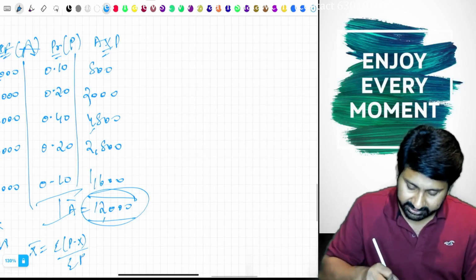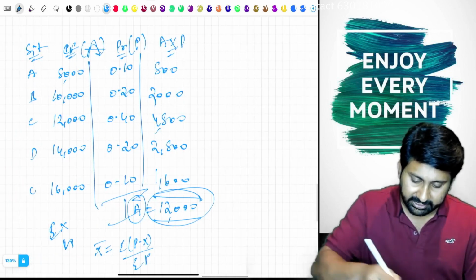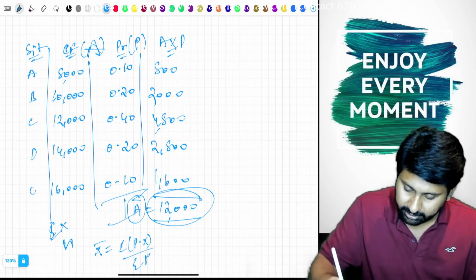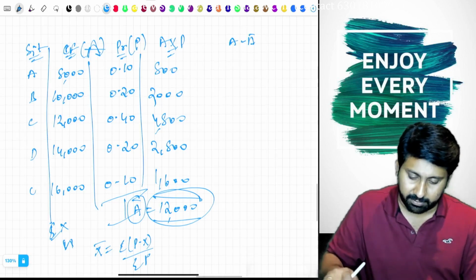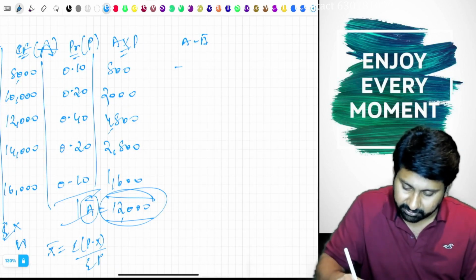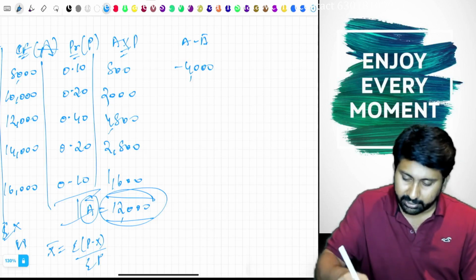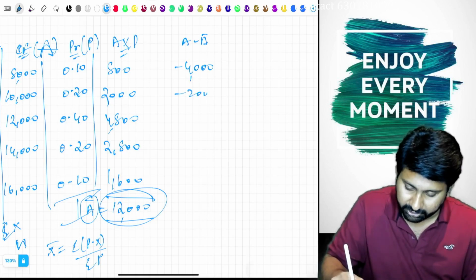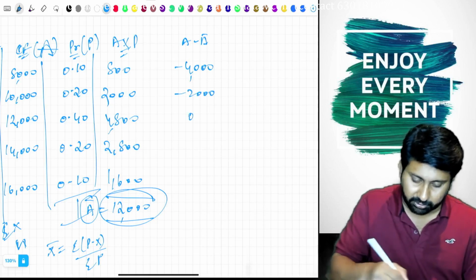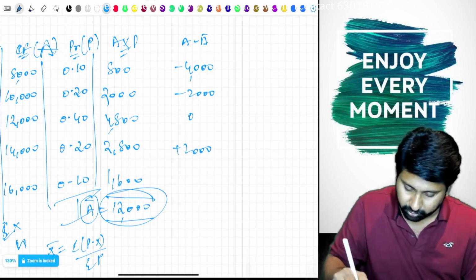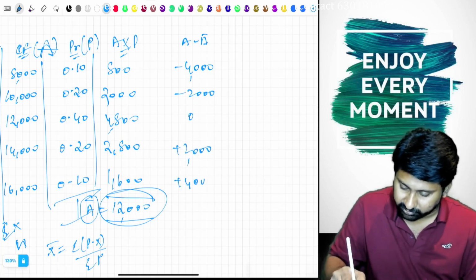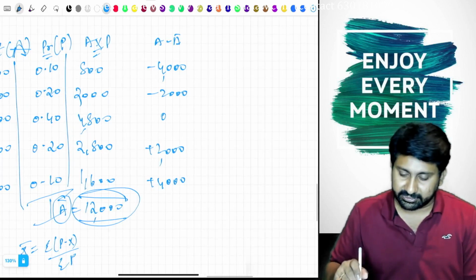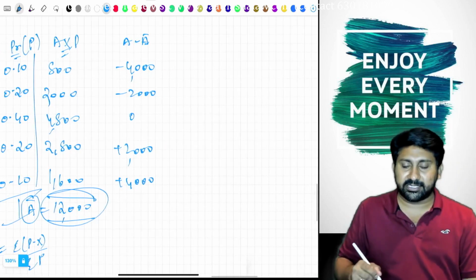Now tell me, what is the formula for deviation? Just now I told you, this is A bar. These are all A's. A minus A bar. 8,000 minus 12,000, minus 4,000. 10,000 minus 12,000, minus 2,000. 12,000 minus 12,000, 0. 14,000, plus 2,000. 16,000, plus 4,000. Okay, next, this is A minus A bar.